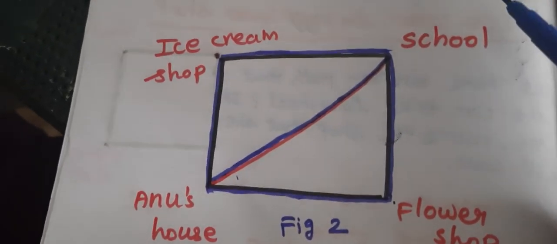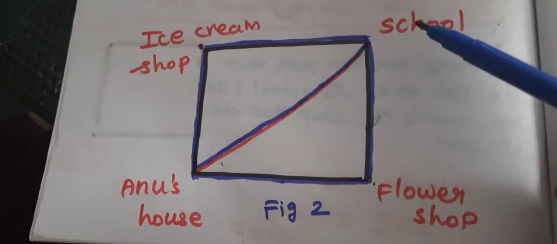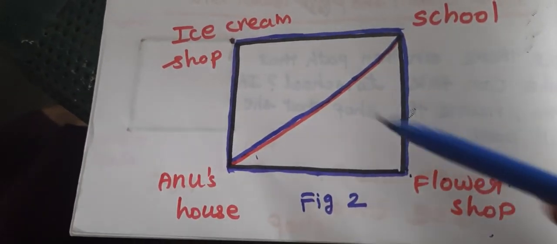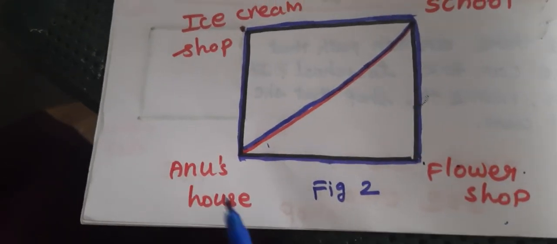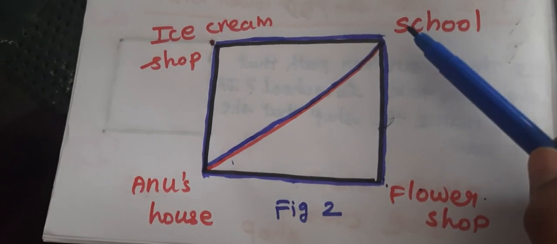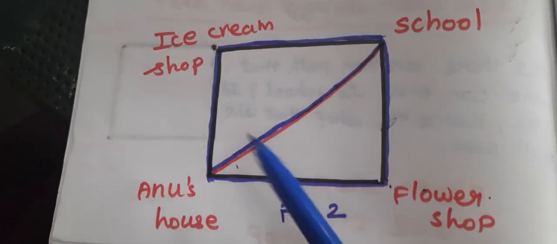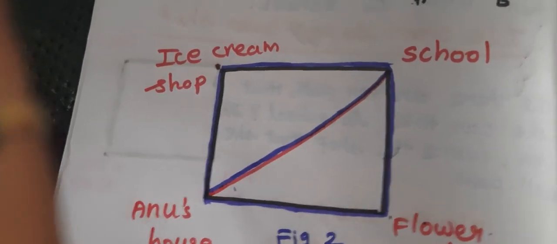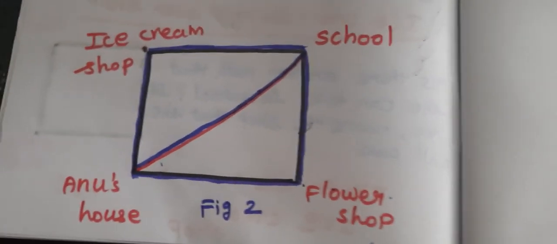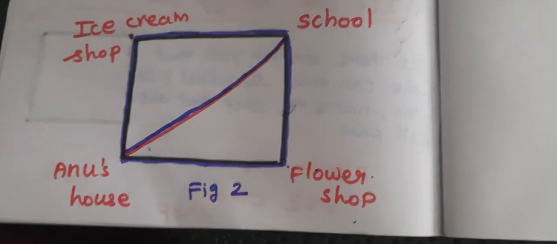Okay. Another opposite corner. What is the next? Yes, very good. Flower shop and ice cream shop is the opposite corner. Very good. Super. So, Anu's house and school is the opposite corner, and flower shop and ice cream shop is the opposite corner. Now we found what is the opposite corner and what is the adjacent corner.